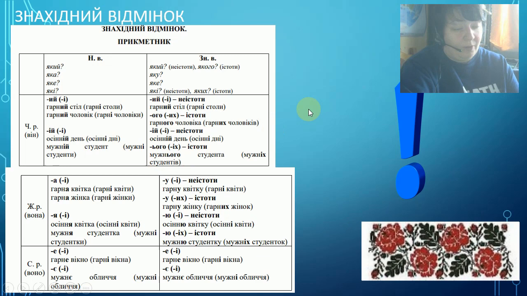So here we have our interesting table. First column is nominative case, the second column is accusative case. In all these columns we have genders: grammatical masculine, grammatical feminine, grammatical neuter. To understand accusative case, first you should remember the notion of animated objects and inanimated objects. It's a little bit different.